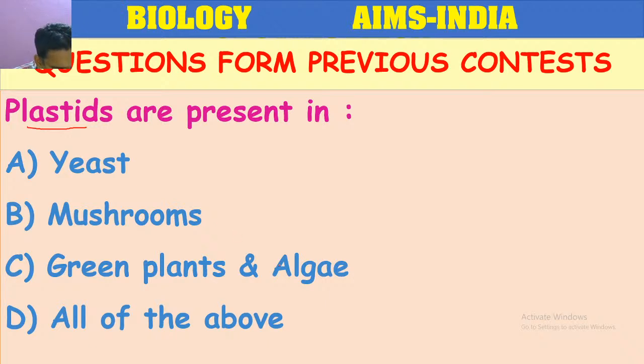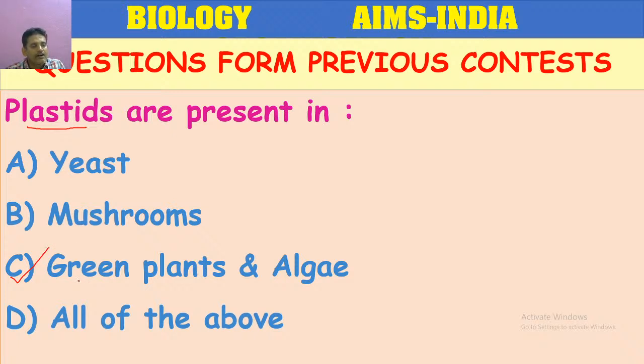So I got the answer. Some of you answered B, C, and some are answering D also. No. Here, C is the correct answer.